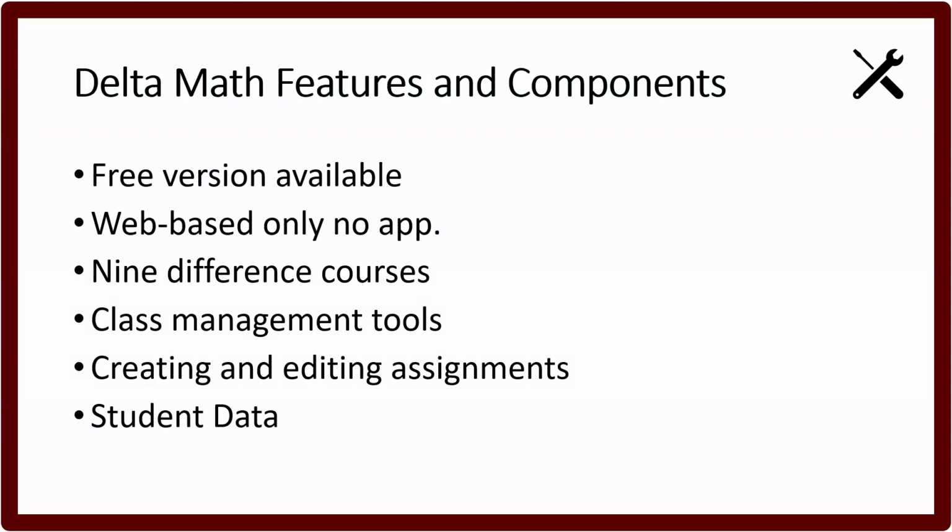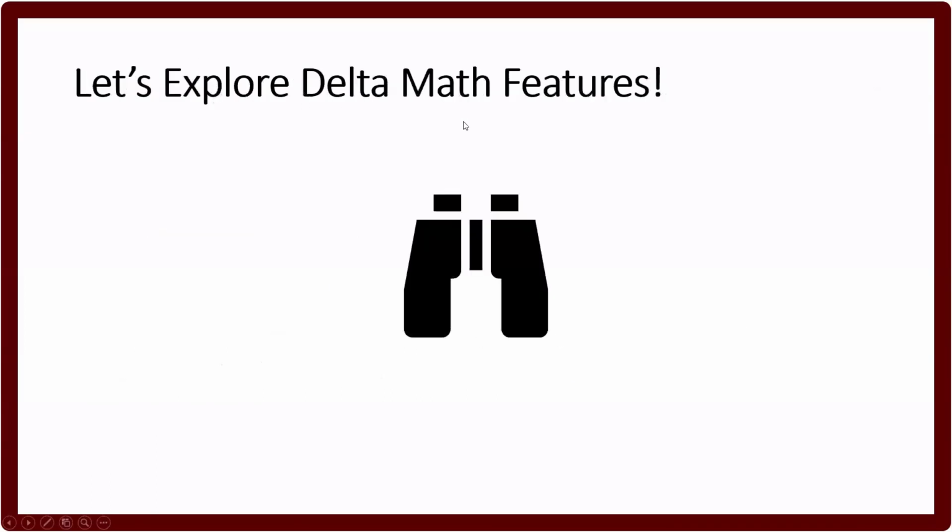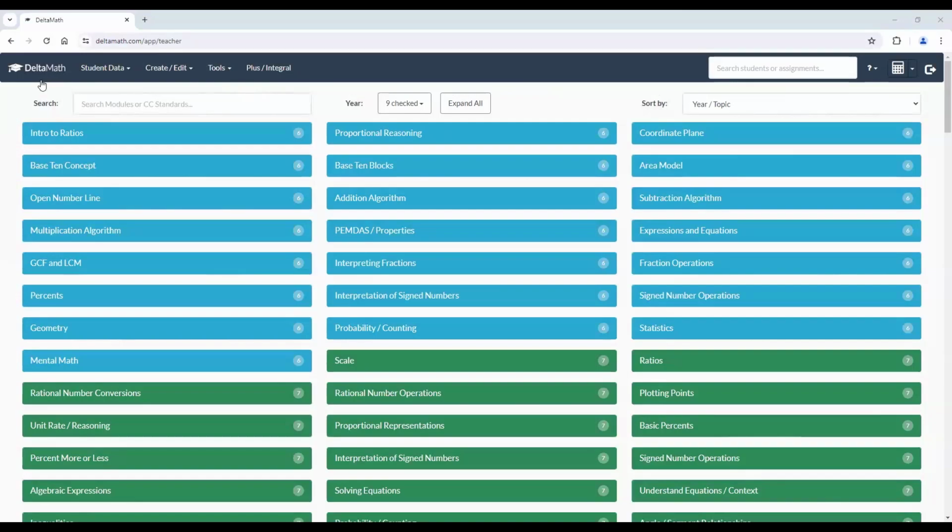then student data. So at this time, I'm going to go to Delta Math and just explore those features so that way you can see it a little bit better. So this is what it looks like on Delta Math after you've created an account. It is connected with Google, so if you want to use your personal Gmail account, you can too. But this is what it's going to look like, and it's a lot, right?